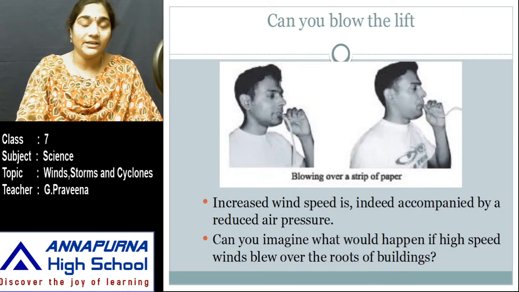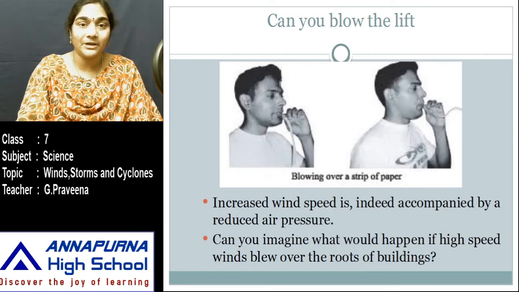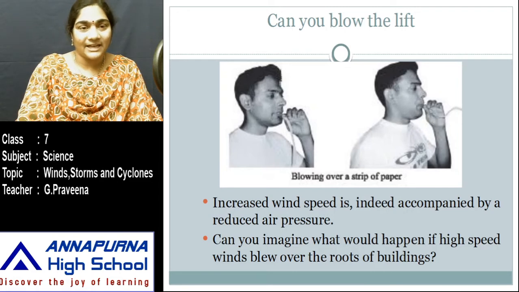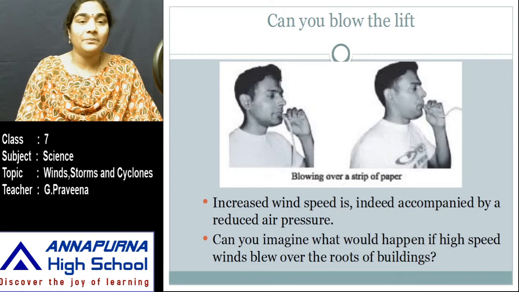And in the third activity, when you try to blow air over the strip of paper, in this region above the strip of paper, as the wind speed is high, there is a reduced air pressure. So the air pressure that is exerted below the paper is high when compared to the air pressure above the paper. It is due to the more pressure below the paper that the paper is lifted up. So all these three activities confirm that increased wind speed is indeed accompanied by a reduced air pressure.